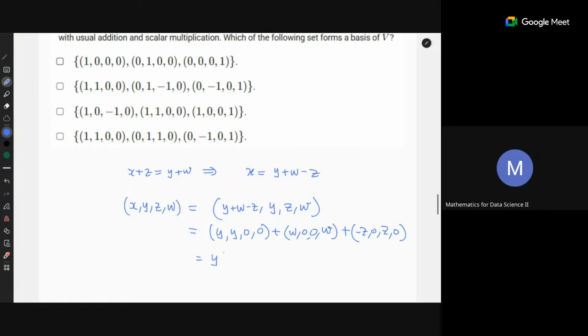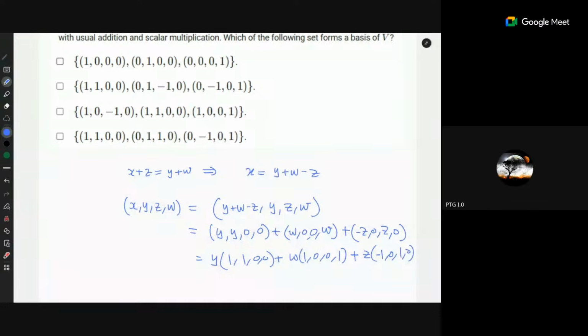Now you can take each one out, and you get the basis.